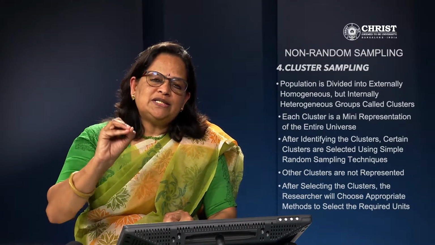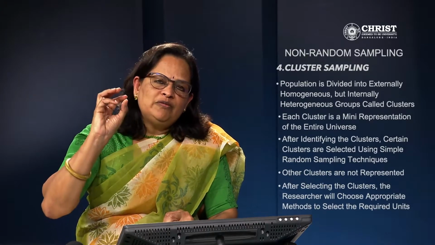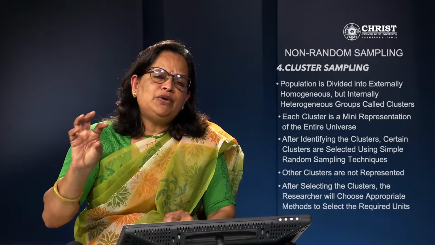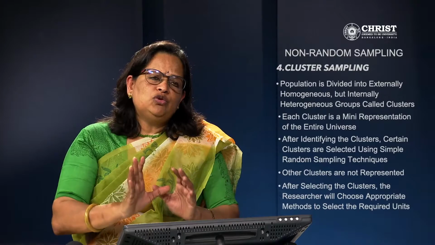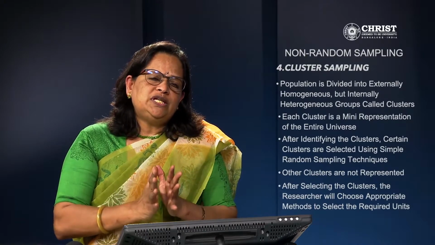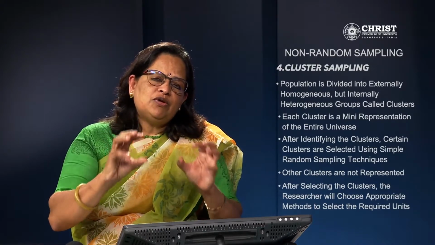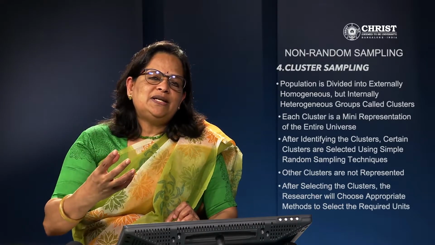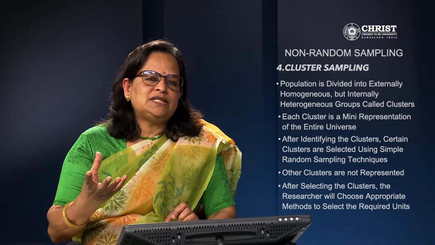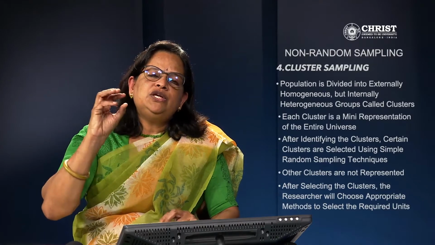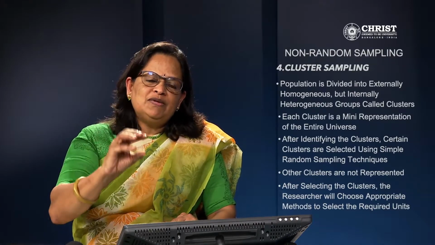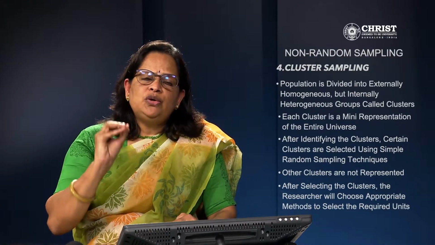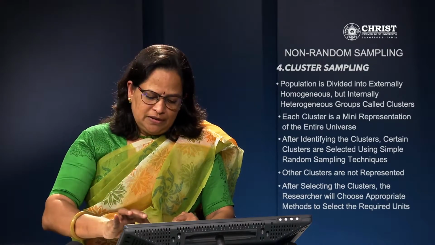I am conducting a survey about eating habits. So vegetarians, non-vegetarians, the Jain community, Muslims, Hindus, those who eat only egg, those who eat only chicken, those who eat only fish, like that we will form different clusters and we will conduct a survey. Then it is known as cluster sampling. From the cluster, using an appropriate random method, we will select the sample. But this is also a non-random sampling method.